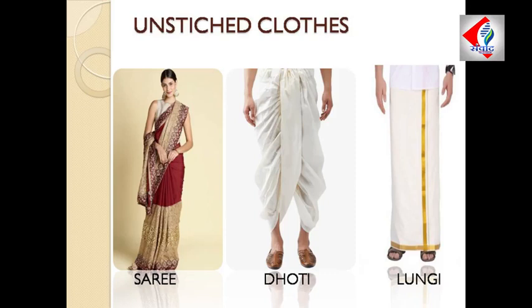So that was the history of clothes making, and that was all about the fabric construction that we were talking about in this chapter. Now we are done with the chapter, but let us quickly recapitulate whatever we have done today. In the beginning we were talking about fiber and fabric. Fiber is the basis of fabric, and it was classified into two types: natural fiber and synthetic or man-made fiber. Furthermore, natural fiber was subdivided into fiber obtained from plant sources and fiber obtained from animal sources.